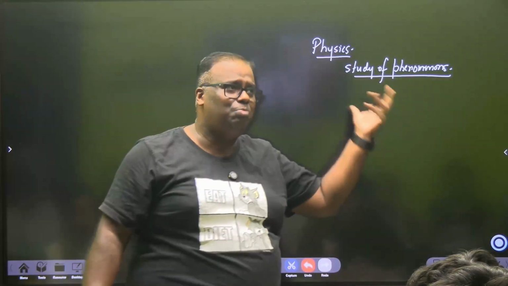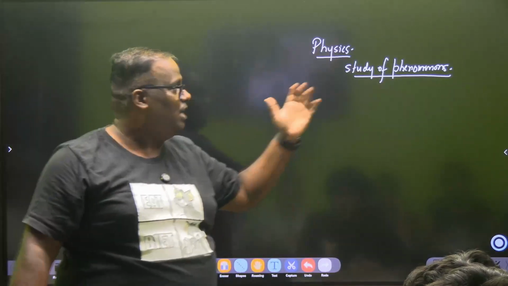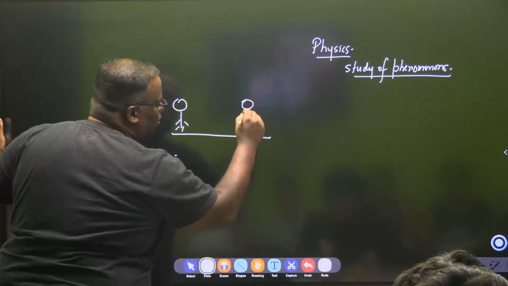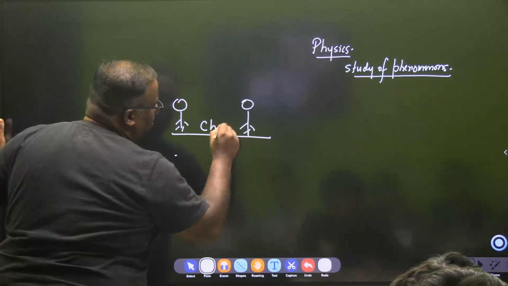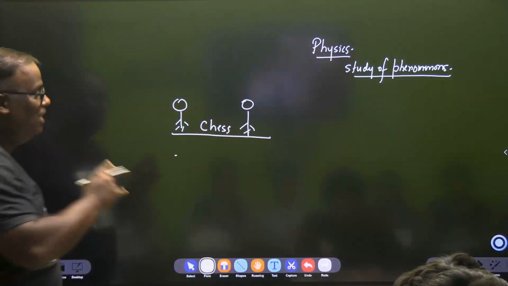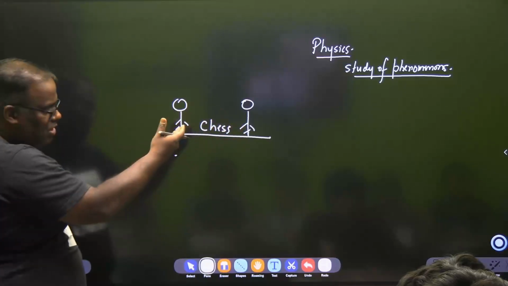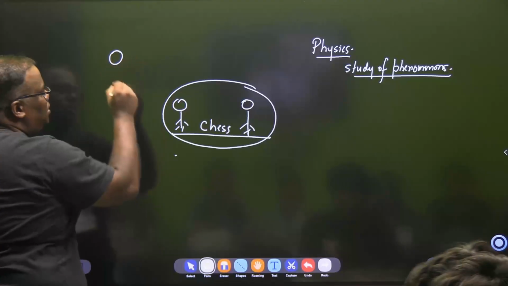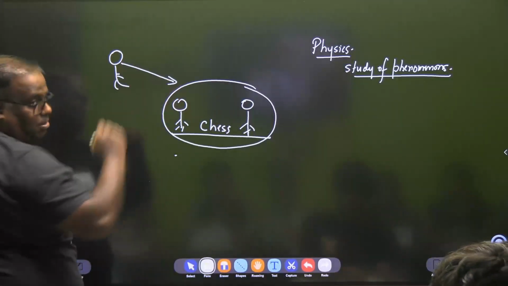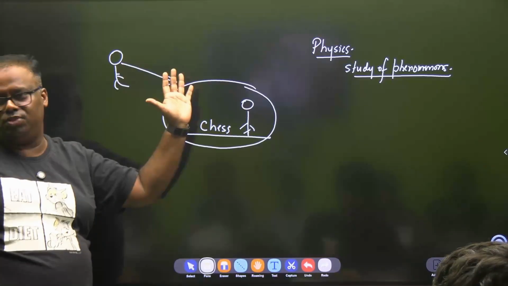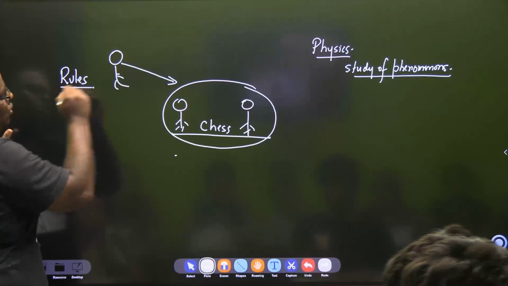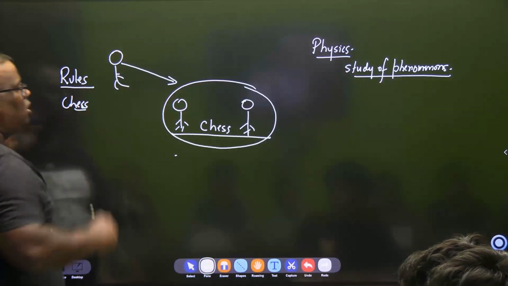So one person has described physics very nicely. It's a study of phenomena. Slowly you discover. He says physics is something like this. I must have shared this before with you. Two chess players are playing chess. Observe the beauty, okay? Obviously, they know how to play chess, right? And you have been brought out here to observe this game. You don't know the ABCD of chess, but you have been given the responsibility to frame a book of the rules of chess. You can't speak to them.